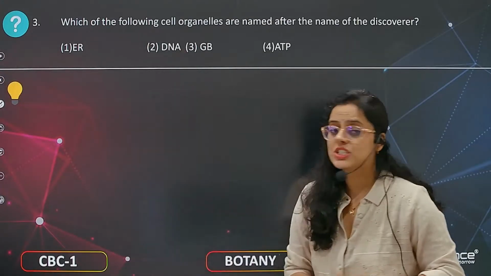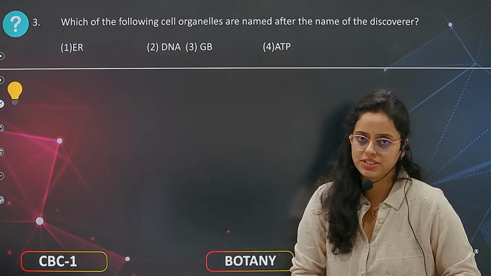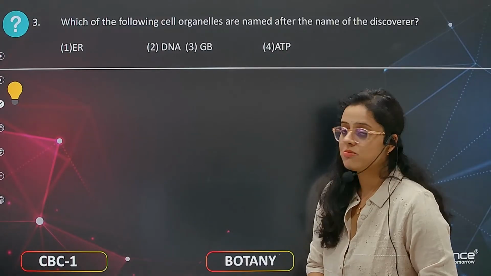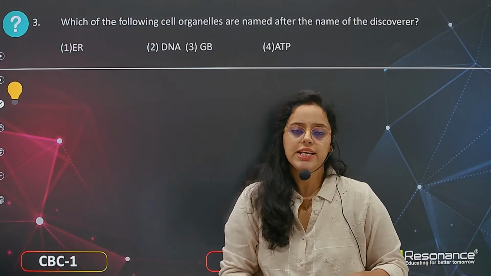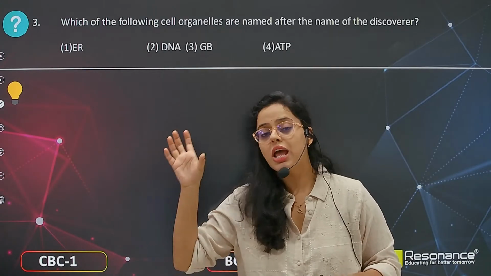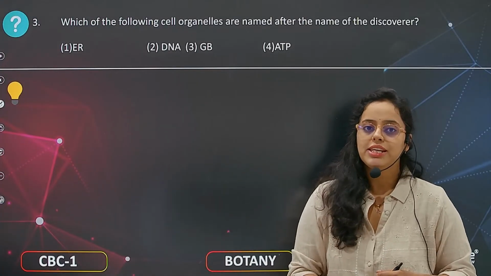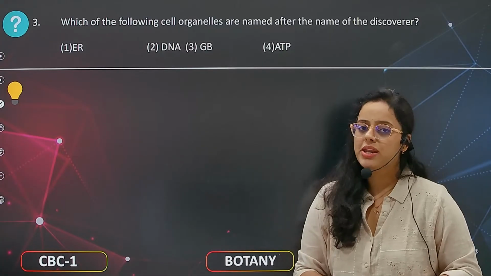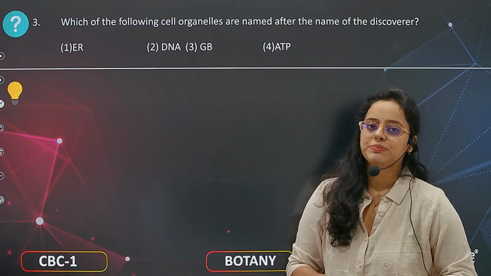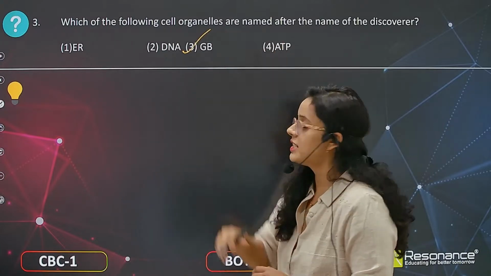Now moving to the next question. Which of the following cell organelles is named after the discoverer? The options are endoplasmic reticulum, DNA, Golgi bodies, and ATP. This organelle is named after its discoverer. Whoever discovered this organelle has given his name to the organelle. Any guesses? You must know the answer very clearly if you have learned from NCERT, where it is given clearly. Let me answer this question. That is Golgi bodies.